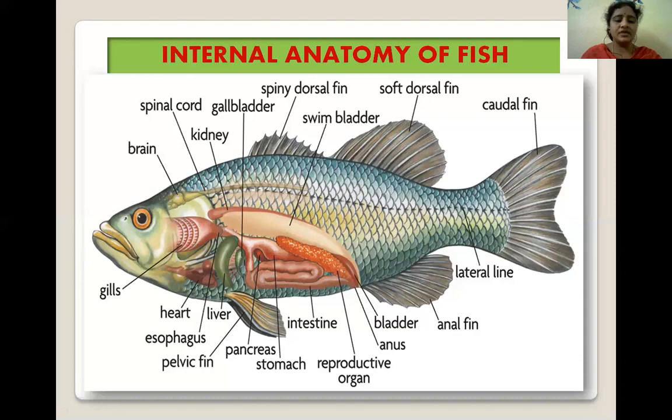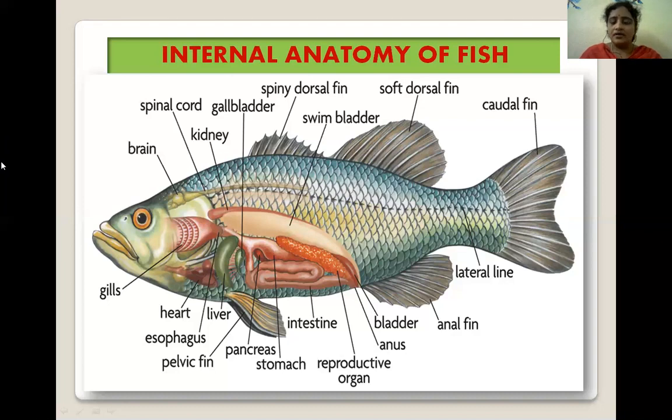There are no limbs. The main external features of the fish: the fins are composed of either bony or soft spines called rays. The mouth is at or near the tip of the snout, and a pair of eyes are present on the head. The gills are present under the gill cover, which help the fishes to respire.